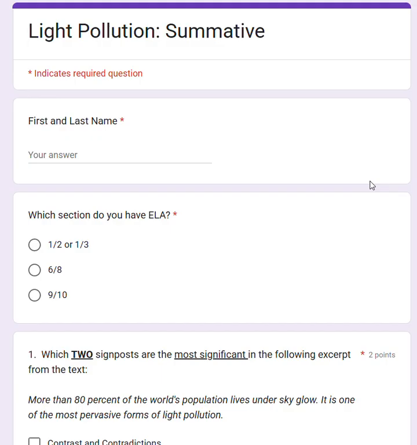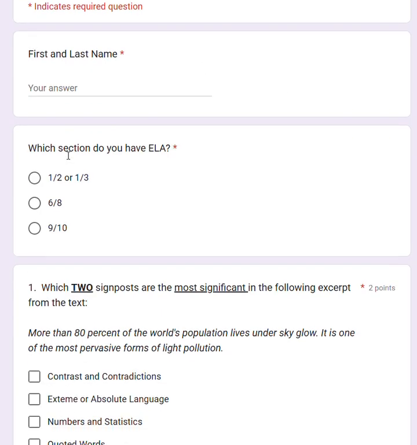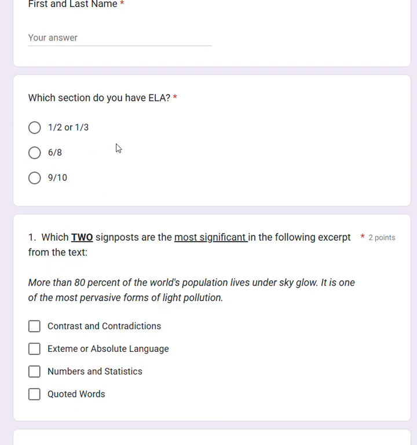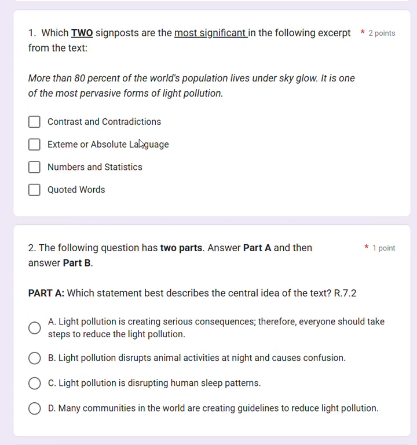All right. First things first, you're going to click your first and last name. You're going to click your section that you have ELA. And then first things first, make sure you pull out that green sheet, or if you forgot your green sheet, I do have extras in the class. Make sure you raise your hand and you ask for the extra note sheets.